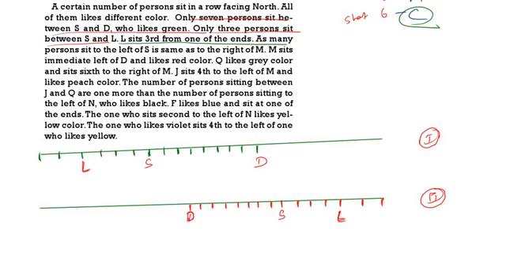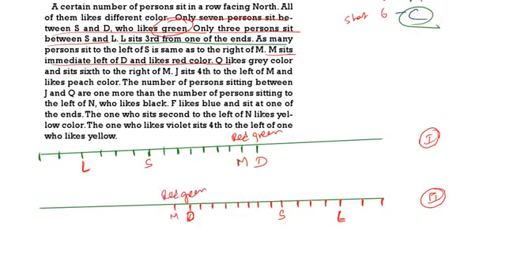M is sitting to the immediate left of D and likes red color. M is sitting to the immediate left of D and likes which color? Red color. M is liking red color. D is liking green color. So here also D likes green color. D, immediate left M. M is liking red color.